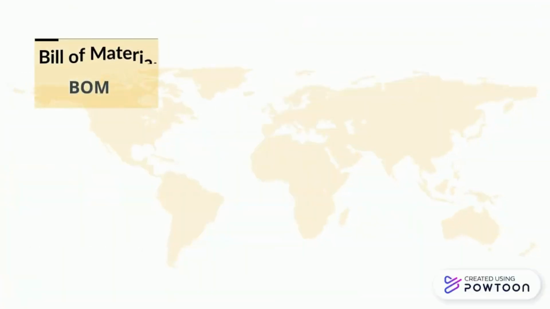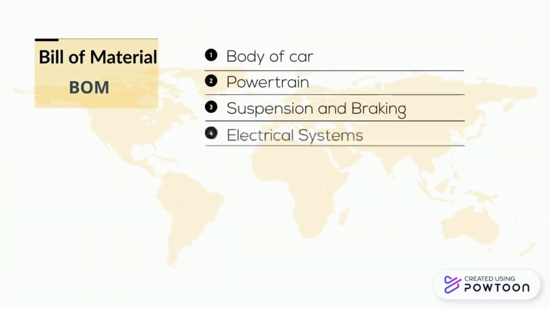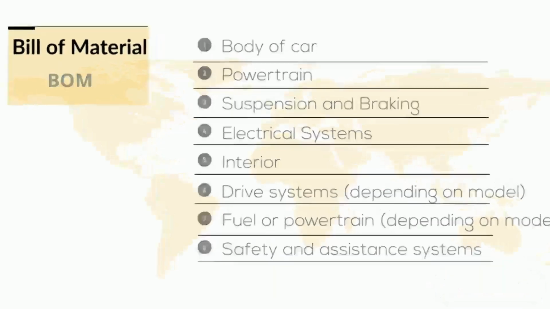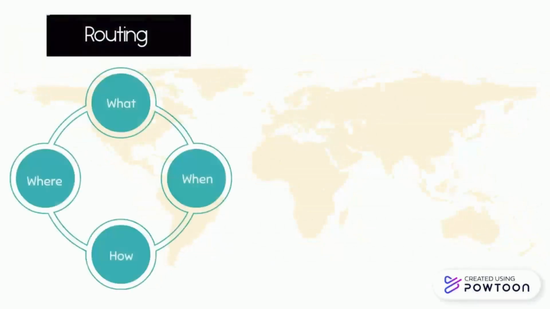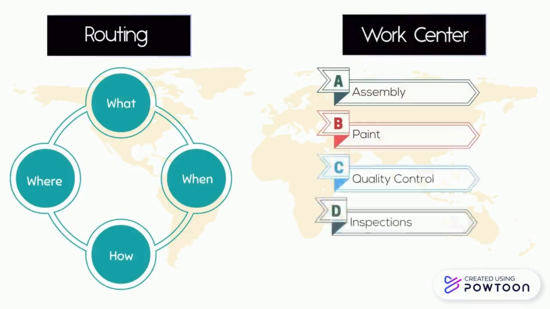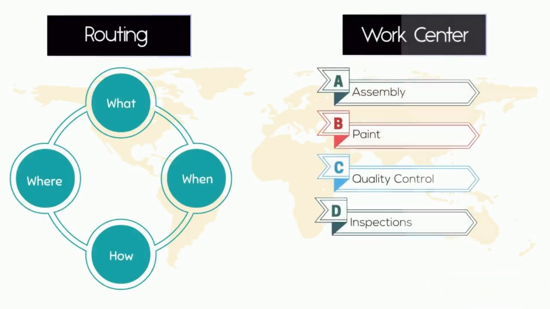A bill of material is a detailed list of everything a product needs from raw materials to final assembly. For our company, it includes body of car, powertrain, suspension and braking, electrical systems, interior, drive systems, fuel or powertrain, safety and assistance systems, and others. Then another part is routing. It is a detailed description of the production process, describing the steps and operations of the product. Work centers are the physical locations or equipment that actually perform these processes.